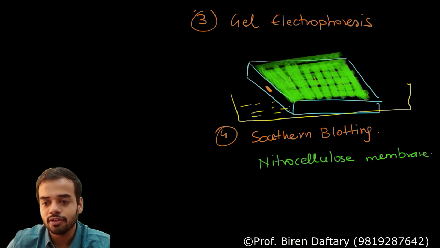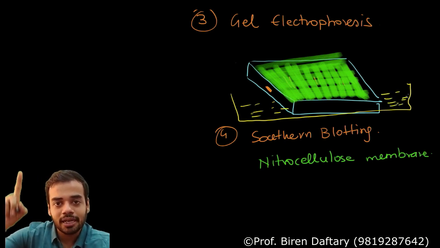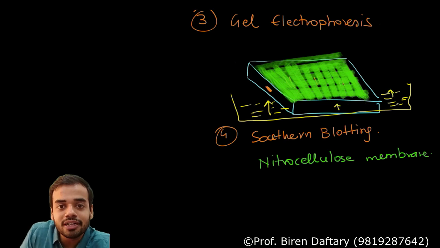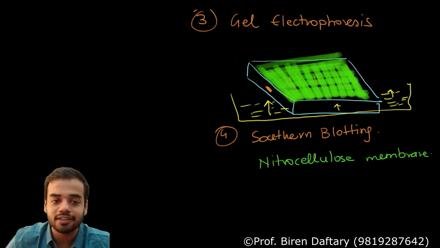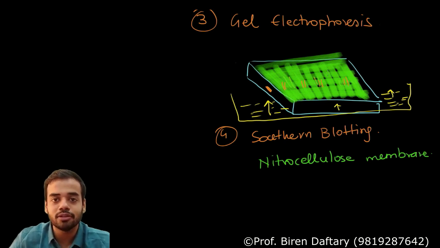Now that liquid will, by capillary action, enter the gel in the upward direction. Correct? And as that liquid goes up, it will take the DNA fragments with it, and soon those DNA fragments will be present over here on the membrane. Are you getting me?